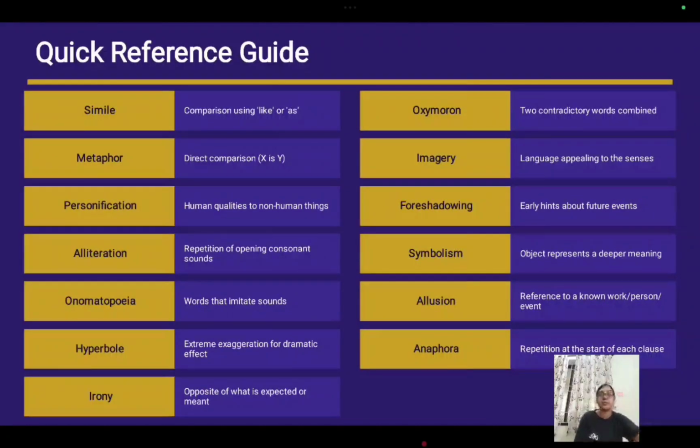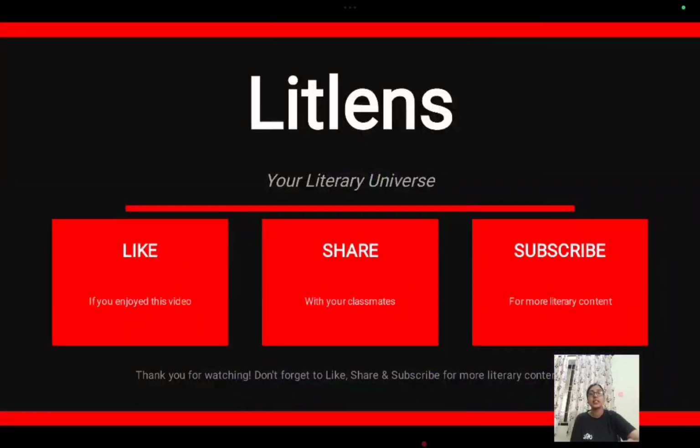This is a quick reference guide for you. Go through simile, metaphor, personification, foreshadowing, everything. By this, we have come to an end of this topic, literary devices.